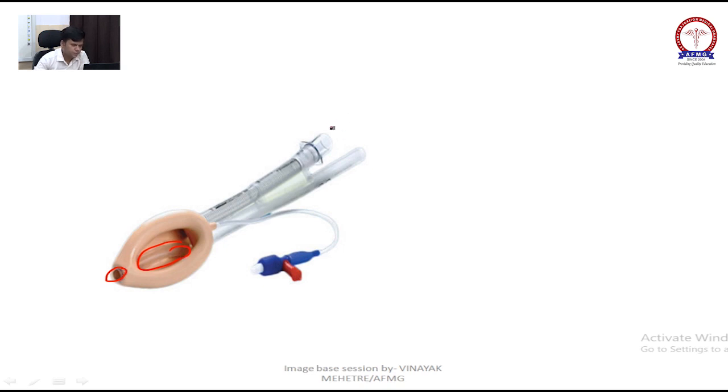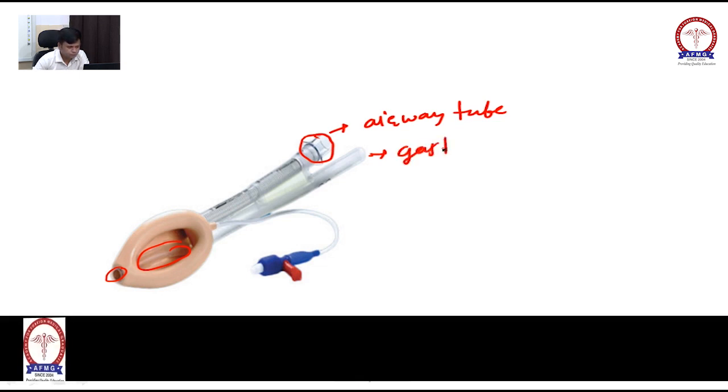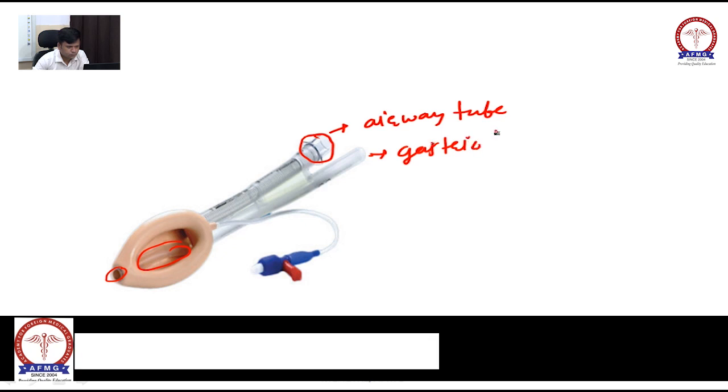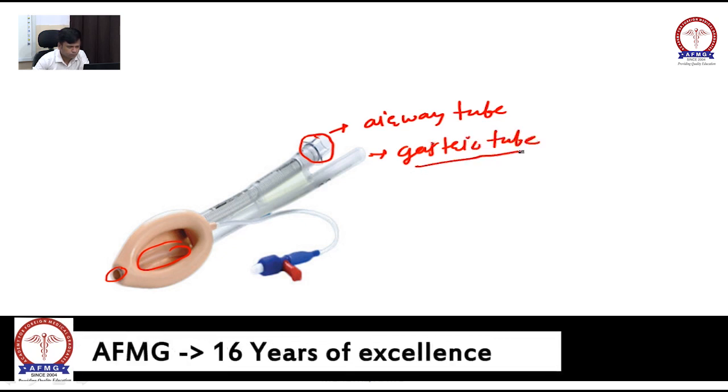Now this is your airway tube, and the tube without connector, here you can see the connector, right? The tube without connector is called the gastric tube.